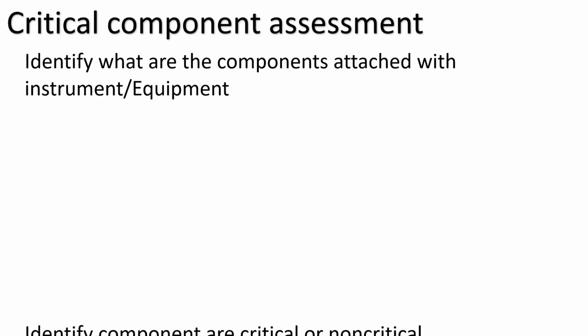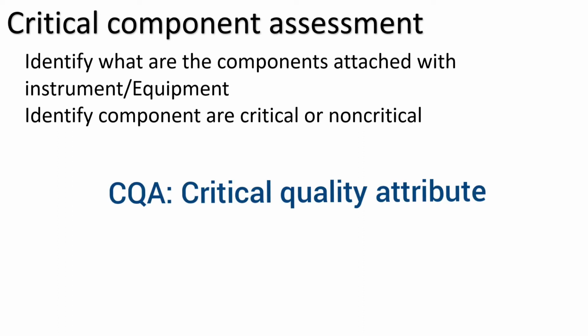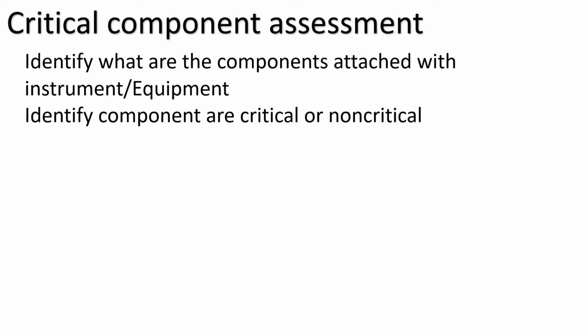When you identify the components, you then determine whether each is critical or non-critical. What does critical mean? It will directly impact the CQA. What is the CQA? Critical quality attribute. So if it directly impacts the CQA, it will be critical. If it is not impacting the CQA, it will be non-critical.